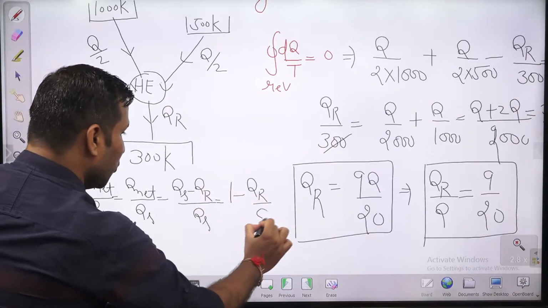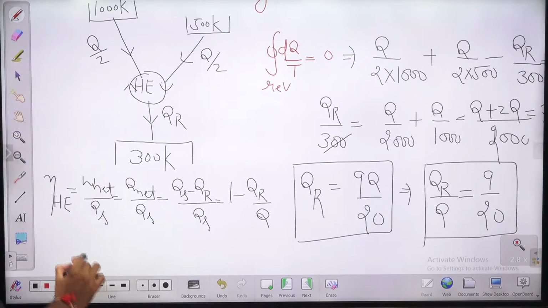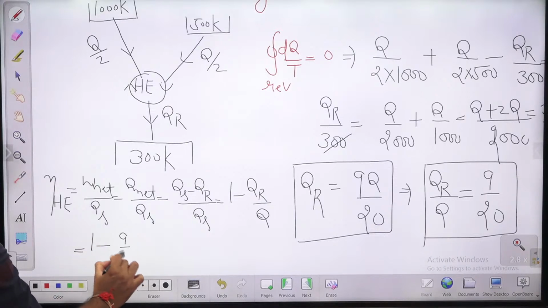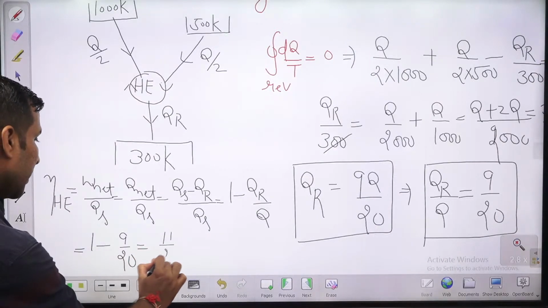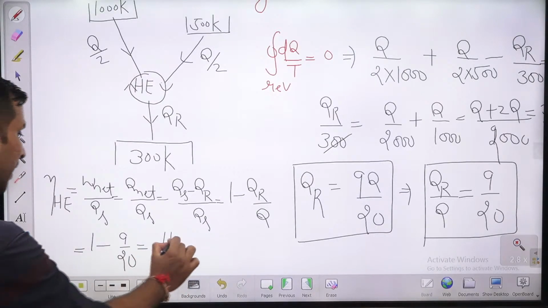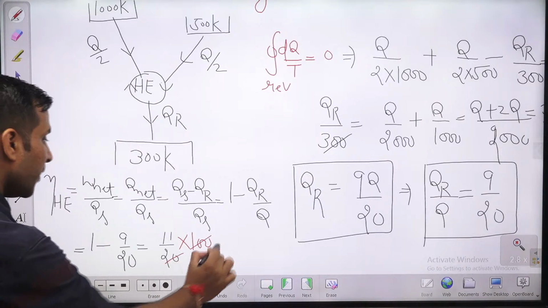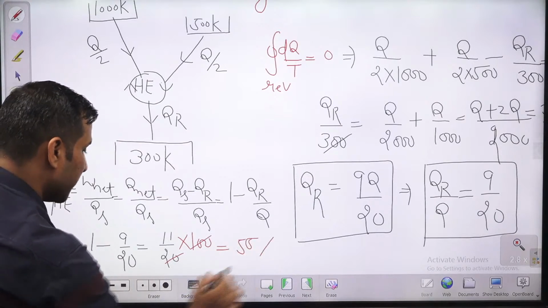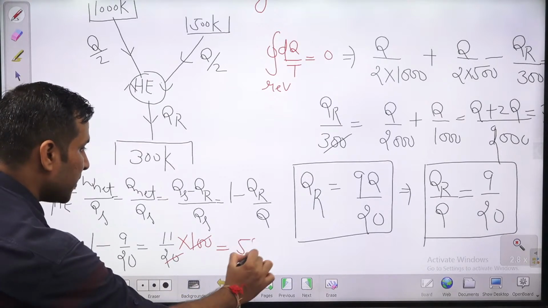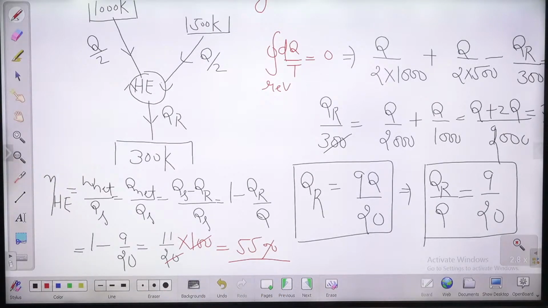So here supplied is Q, the total heat supplied. So efficiency will be 1 minus 9 by 20, which is 11 by 20. Percentage में निकालना है, so you can multiply it by 100. So efficiency will be 55%. So the efficiency of this given engine is 55%.